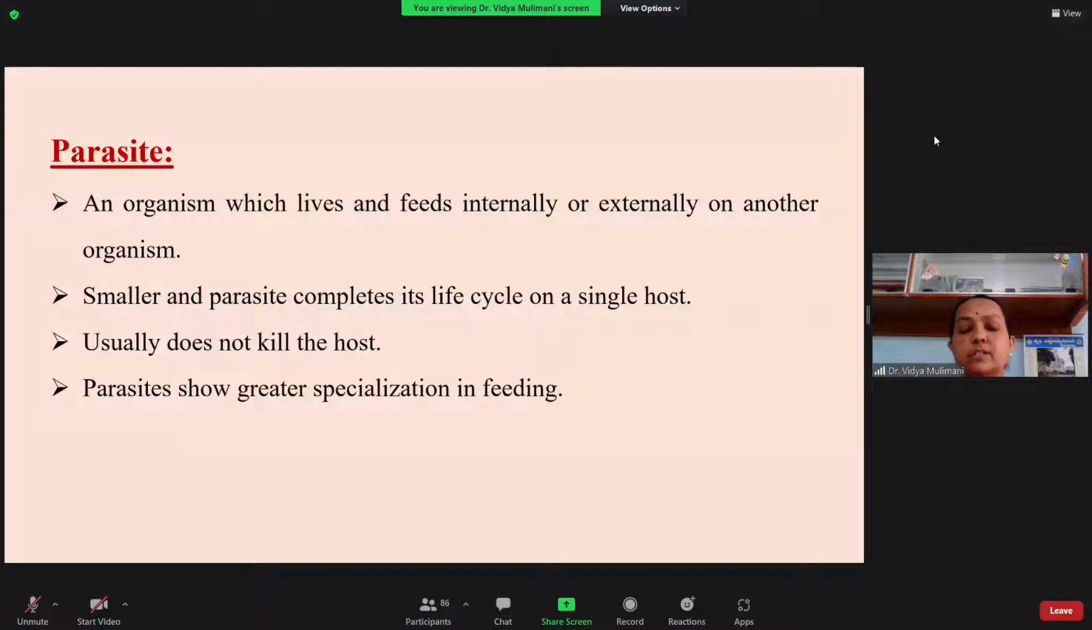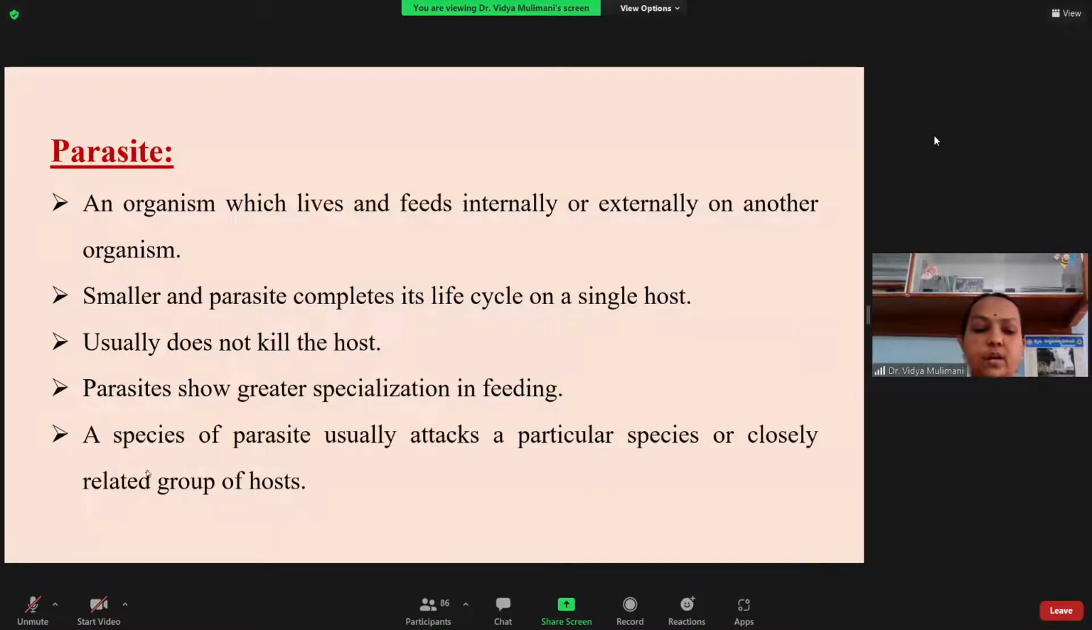Larval stage, pupal stage. So based on that, we have the egg parasitoid, larval parasitoid, pupal parasitoid. That is what you can see. The parasites show a greater specialization in feeding. And the last, a species of the parasite usually attacks a particular species or closely related group of the host. So this is common in the case of the parasite. So that is what I told you.